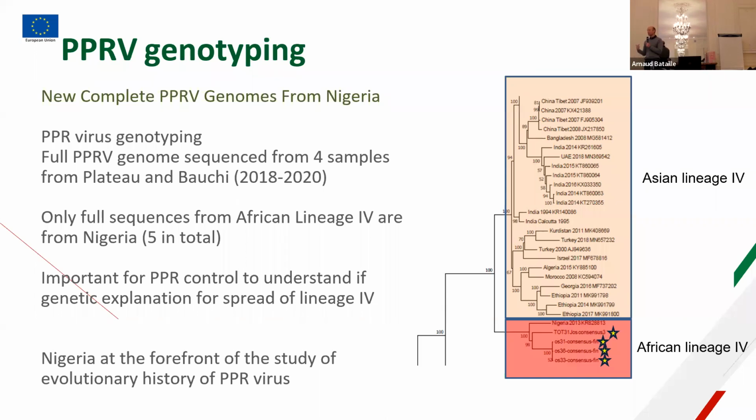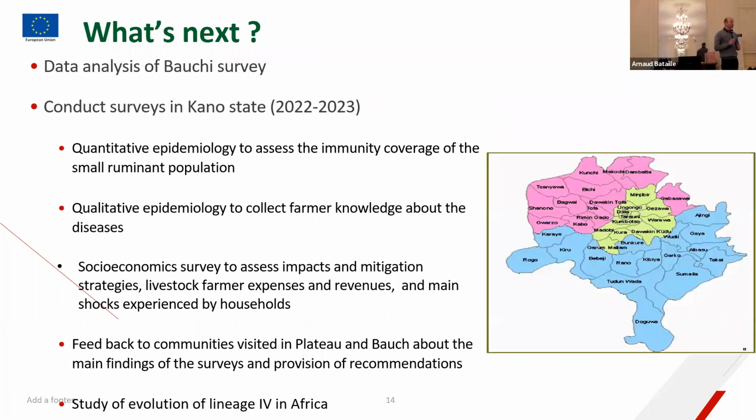And one way to look at that is to look if there are any genetic changes, and for that we need to compare the full genomes from what we have now with what was before. So we need more full genomes, and with this work in Nigeria we are really at the forefront of the study of the evolution of the PPRV virus. So I will leave the floor to Bashir for what's next.